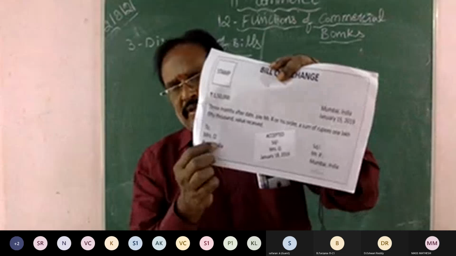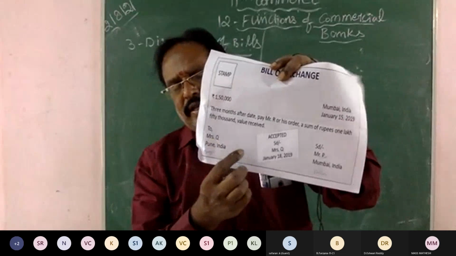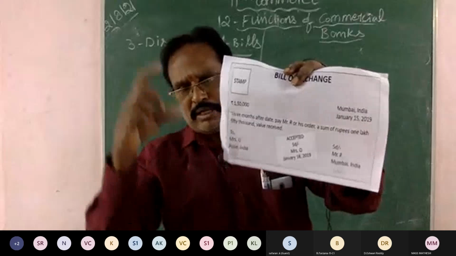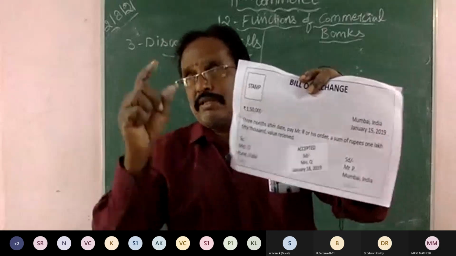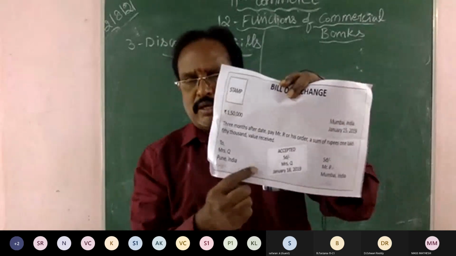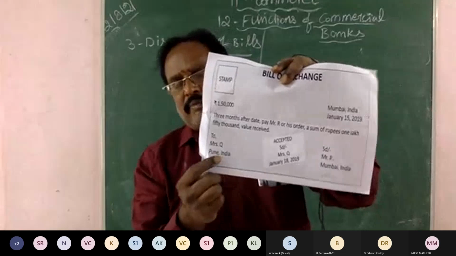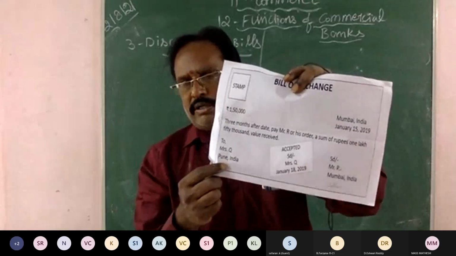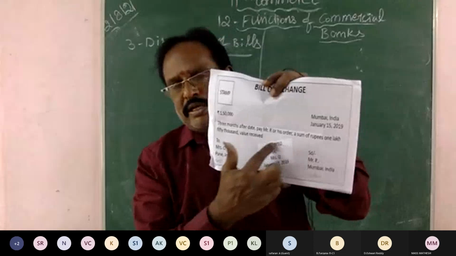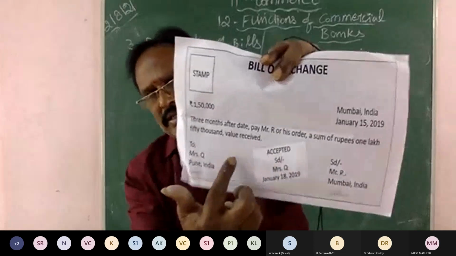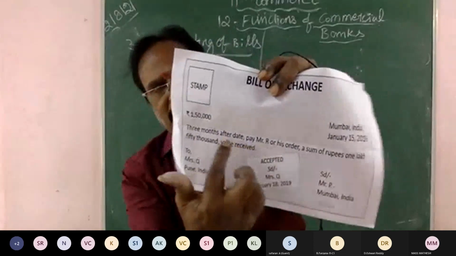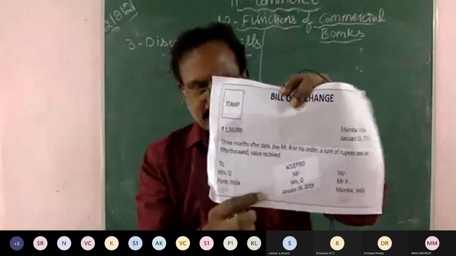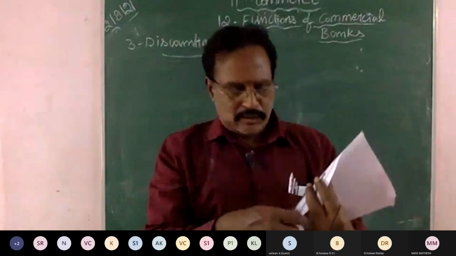This bill of exchange contains 1,50,000. He can demand 1 lakh rupees, or some amount less, I mean 1,30,000, 1,20,000, 1 lakh like that. So he can claim the amount from the bank by showing this bill of exchange, say 1 lakh rupees, for a 3 months period. The period mentioned here is 3 months. This is valid only for 3 months, so money can be rotated for 3 months.